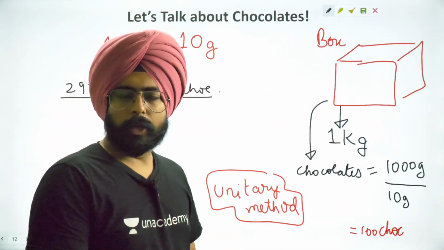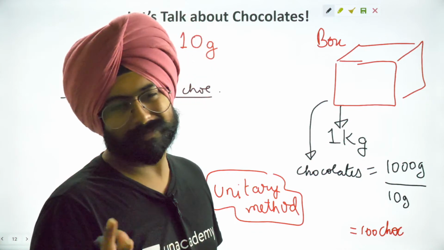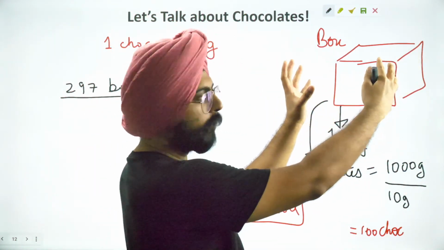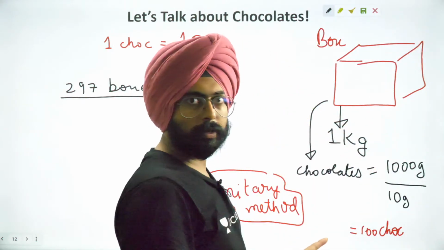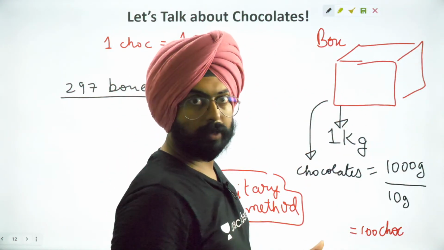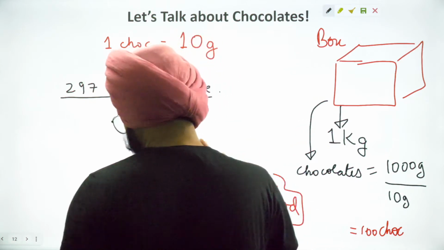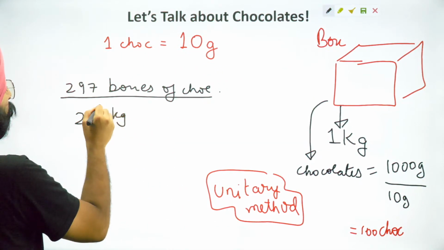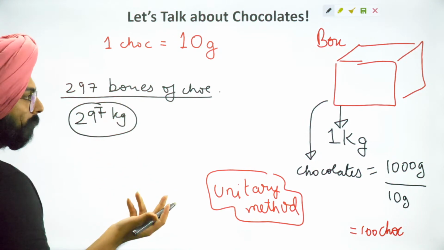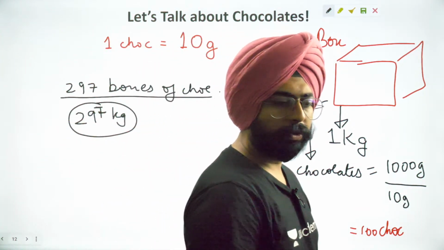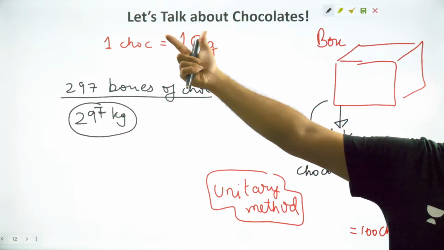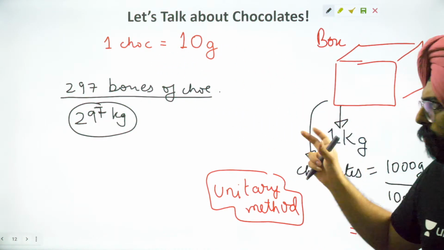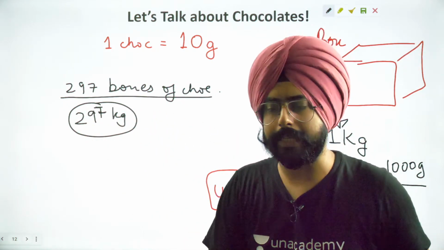So instead, we will define a new unit, so to speak, which is a cluster of chocolates, which is one box, the mass of one box. So if I talk about it in terms of kilograms, it's easier for me to understand. 297 kilograms. So instead of thinking about one chocolate's mass, I'm thinking about the mass of a box of chocolates. It just makes dealing with bigger numbers easier.